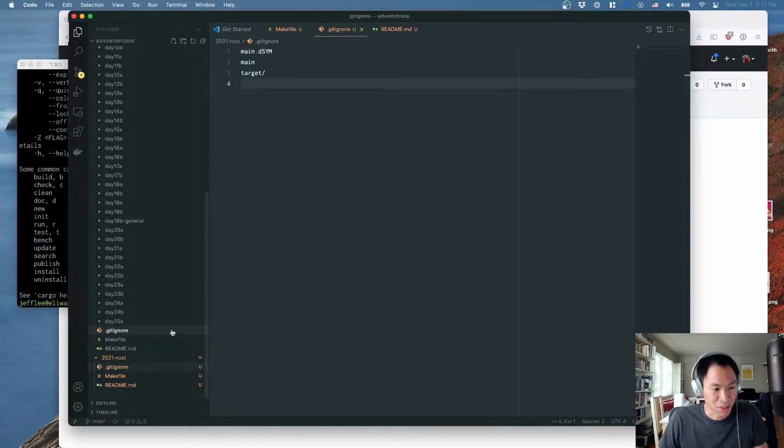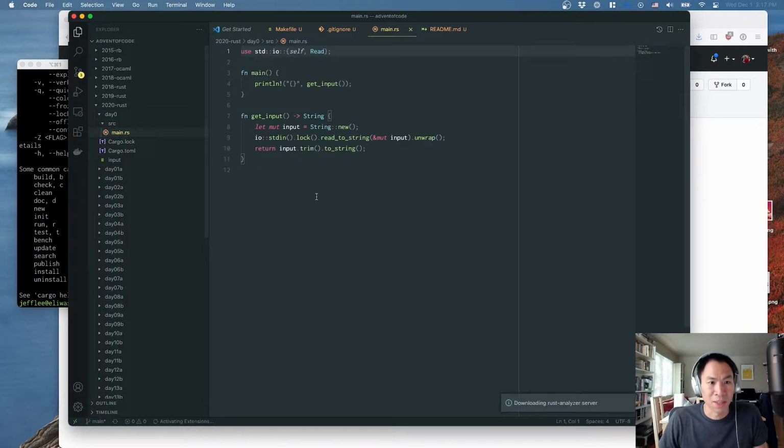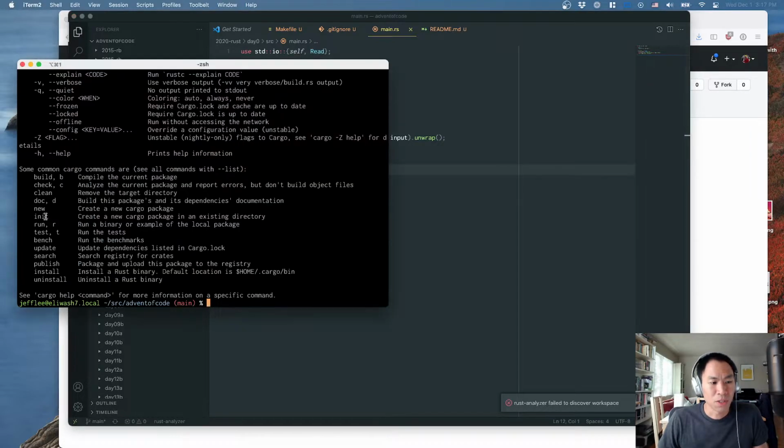And then I noticed last year I also had a day 0, and I think what this was is just a test program. Yeah, just a test program that I used as a template. So I'm just going to go ahead and copy that. So let's see, 2020 Rust, day 0, and into 2021 Rust.